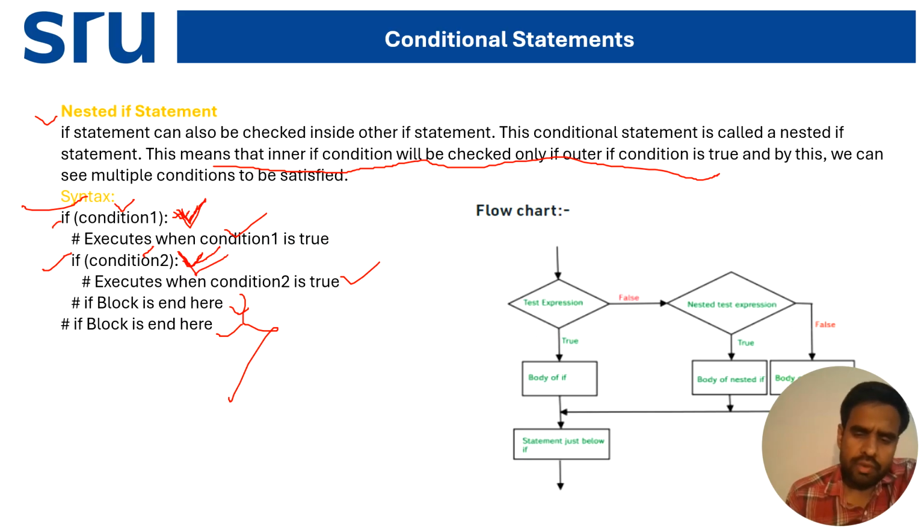Now if you see the flow chart, there is a test expression. If it is true, it prints the result. If false, it goes to the nested expression, which again has true and false. If true, it prints the result.